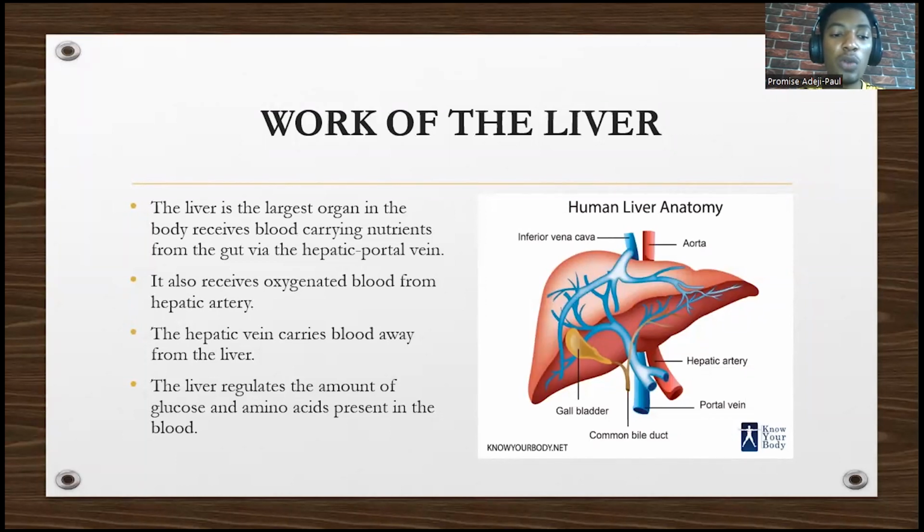So the liver regulates the amount of glucose and amino acid present in the blood. It regulates according to what the body needs. If the body needs a lot, it gives a lot. If it needs more, it gives more. So the liver has a lot of functions.